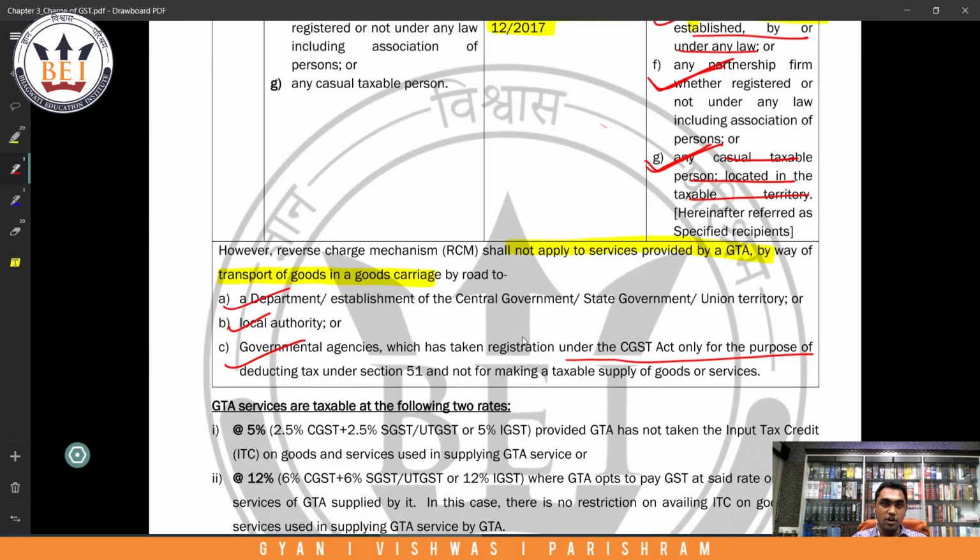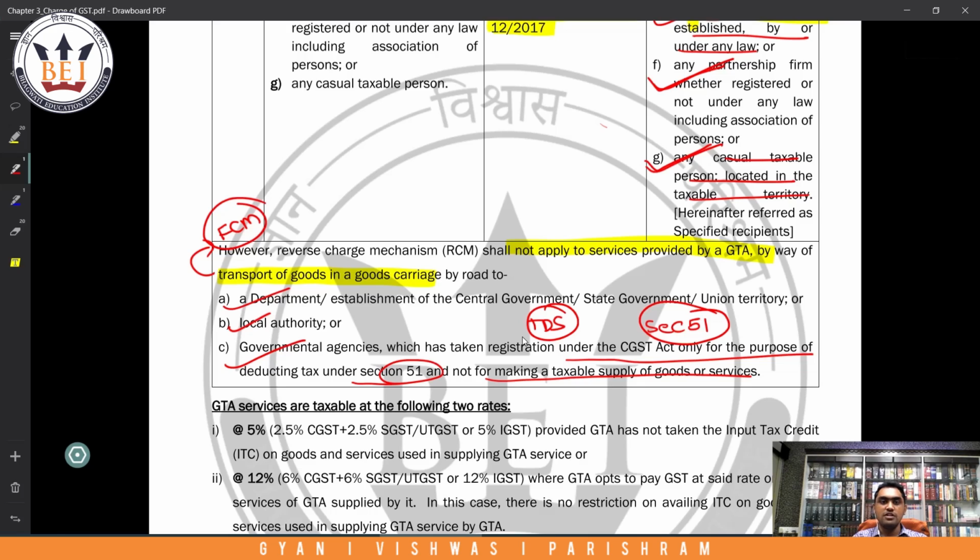Now they say they will not be covered: department or establishment, local authority and governmental agency who have taken registration only for the purpose of section 51. You remember TDS, section 51. They have taken registration under section 51 only for the purpose of deducting TDS, and there is no other intention. So RCM will not apply here. That means forward charge mechanism will become applicable. Correct? Okay.